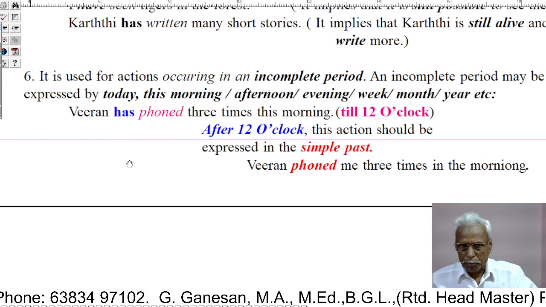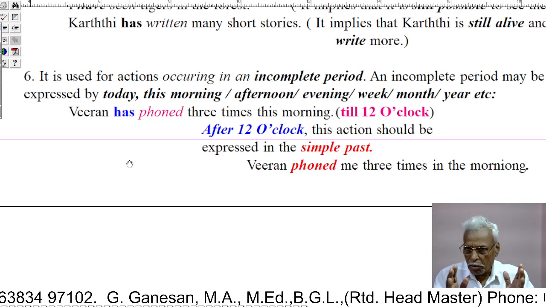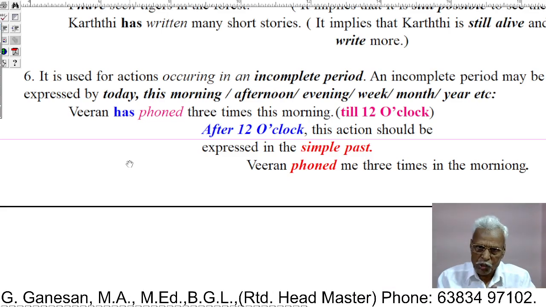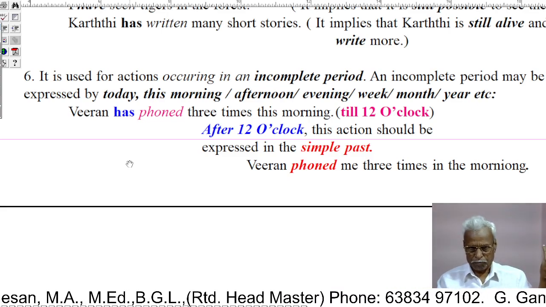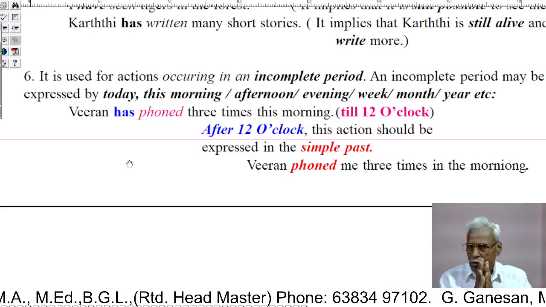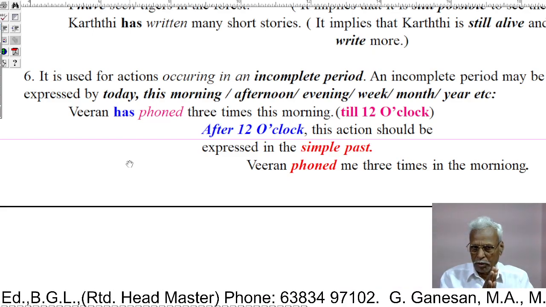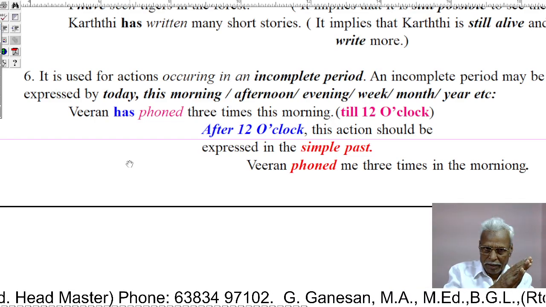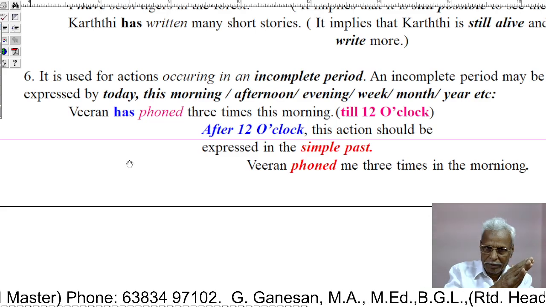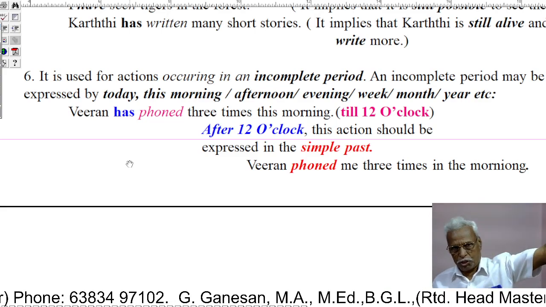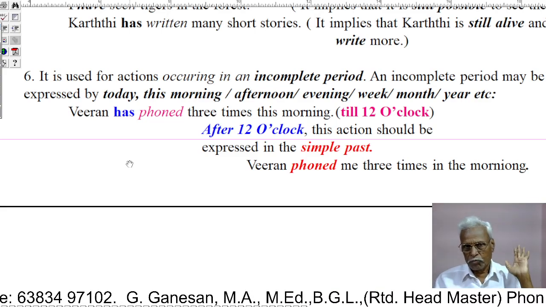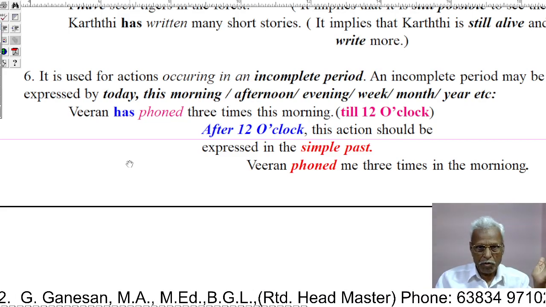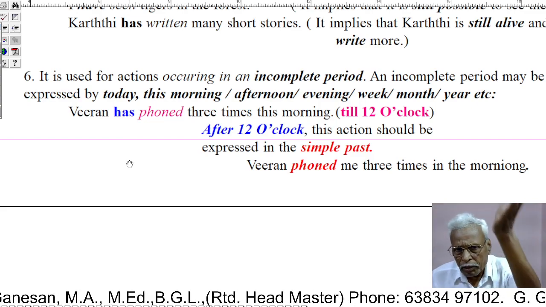An incomplete period may be expressed by today, this morning, this afternoon, this evening, this week, this month, etc. The present perfect is used for an action that occurred in an incomplete period in the past.